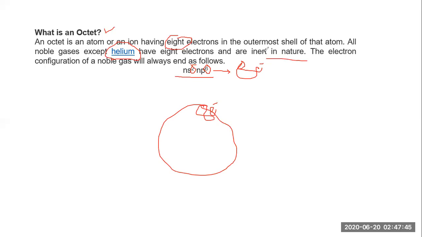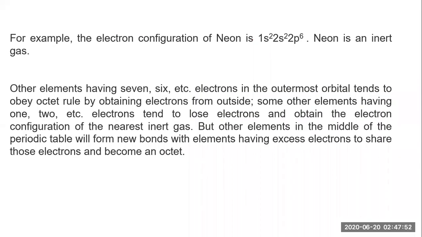Let's talk about the examples here. For example, the electron configuration of neon is, let's see, 1s2, 2s2, 2p6. Let's count in the outermost shell: p is 6, s is 2. Total count is 8. Yes, so the octet is complete. So neon is an inert gas. Okay, other elements having 7, 6, etc.